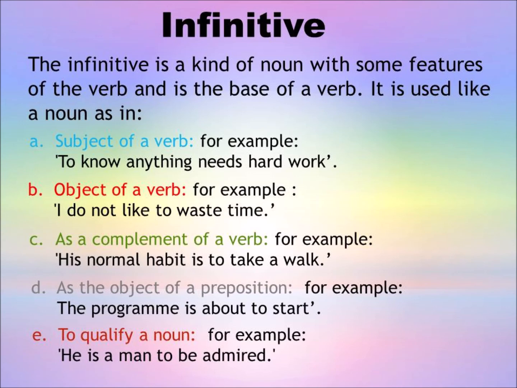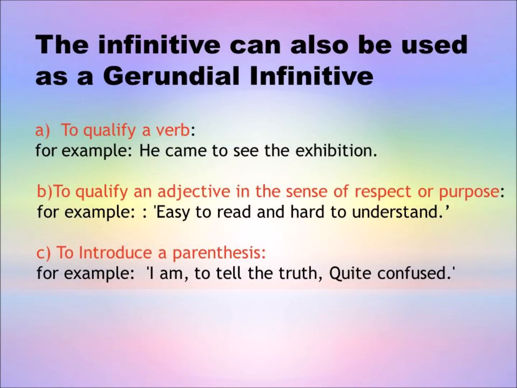E. To qualify a noun, for example, he is a man to be admired. The infinitive can also be used as a gerundial infinitive in the following ways. A. To qualify a verb, for example, he came to see the exhibition. B. To qualify an adjective in the sense of respect or purpose, for example, easy to read and hard to understand. C. To introduce a parenthesis, for example, I am, to tell the truth, quite confused.